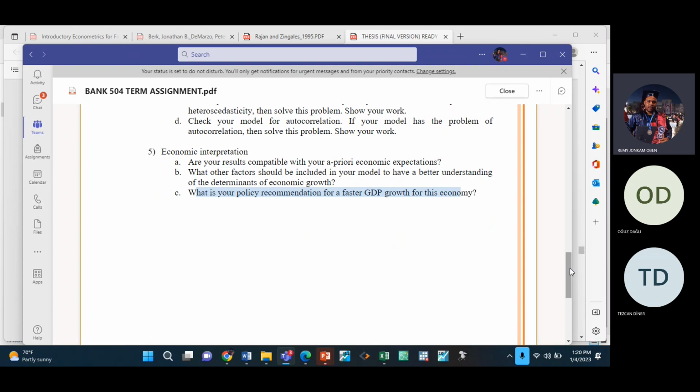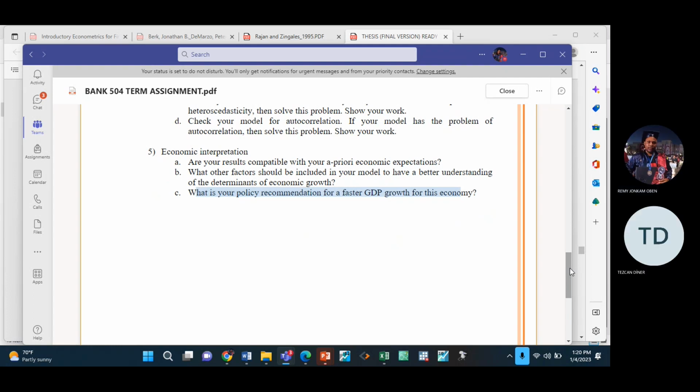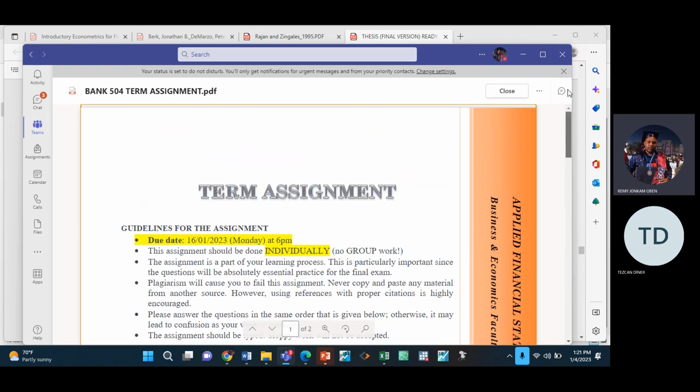It can also use the foreign exchange market. It can devalue its currency, because if you devalue your currency, your country becomes cheaper for external investors. So external investors are attracted to your country. They can come and invest. So you can try to explain these kind of things. It's like economic explanations. So try to find out these kind of explanations. So that is it for the assignment.